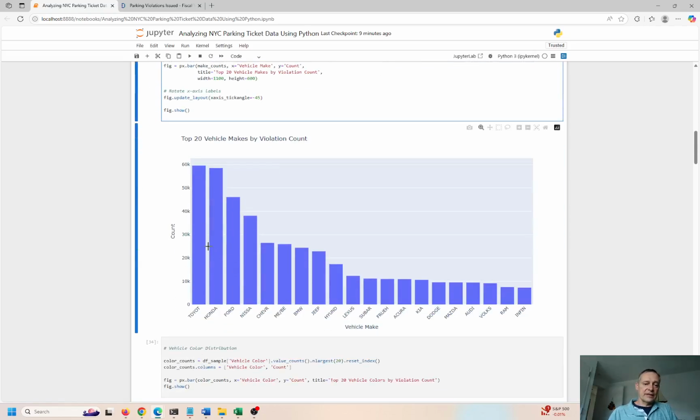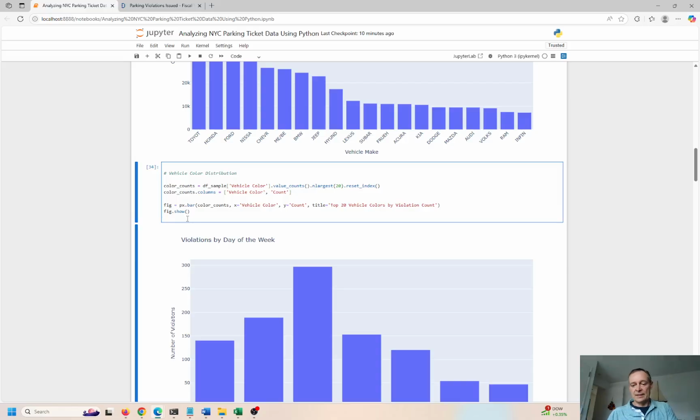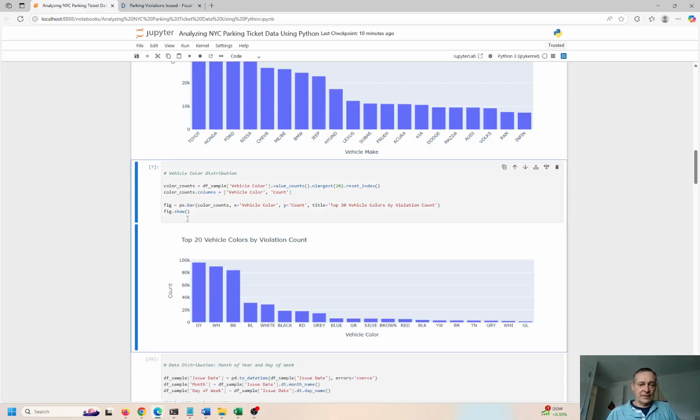Okay. So these are the top vehicles that got issued traffic violations, mostly tickets, maybe a speeding ticket, maybe a parking ticket. It could be driving in a bus lane. We'll see a little bit later what these violations break down to. This is the categories of vehicles that receive tickets. So it's kind of interesting that Toyota, Honda, and Ford get the most. I think just because these are the most common cars out there, right? You see Chevrolet, MEB, I'm not even sure what that is. I know some BMWs, Hyundai, Lexus, Infiniti, Volkswagen, but I think by and large, these are the most popular cars, Toyota, Honda, and Ford. So these are the most commonly manufactured cars that get tickets, right?